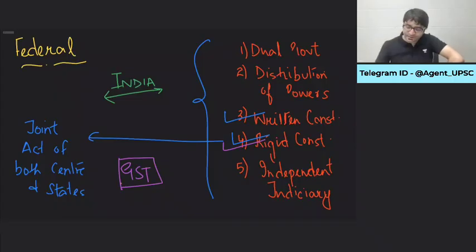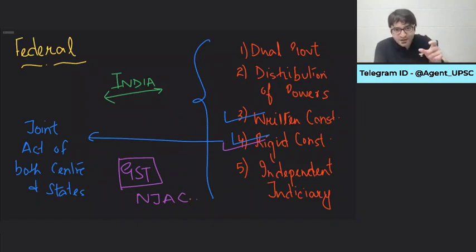In 2014, NJAC was passed, although it could not be implemented later, we will discuss why. NJAC was passed by both houses of Indian Parliament. What is NJAC? National Judicial Appointments Commission, which was meant to replace the collegium system, because today the collegium system is used to appoint judges to the Supreme Court and High Courts, which we will discuss later. But in 2014, Parliament passed a bill, NJAC, to replace the collegium. But when this NJAC was passed by both houses of Indian Parliament, it was not sent to the President for signature. It was sent to all the state legislatures. And only when half of the state legislatures accepted NJAC, then it was sent to the President for signature. And that's how NJAC became a law. Because NJAC was a constitutional amendment.